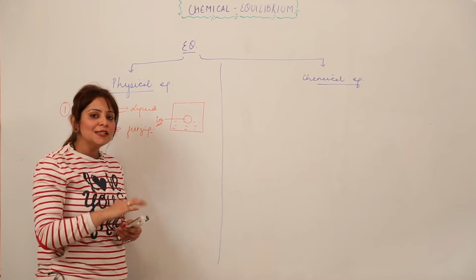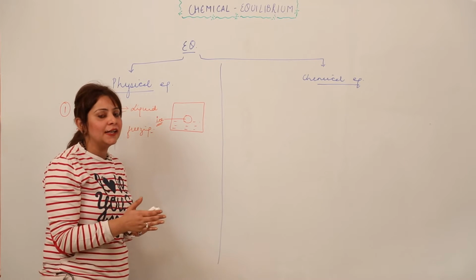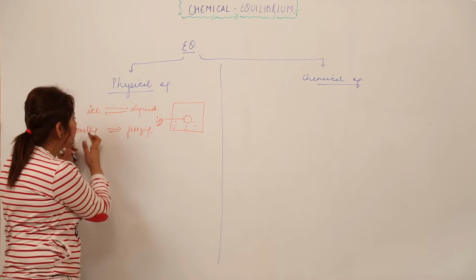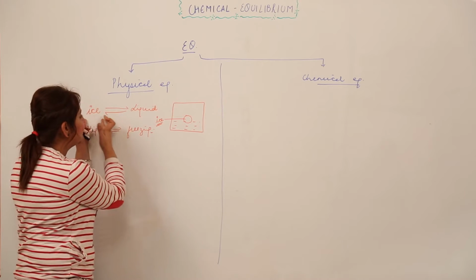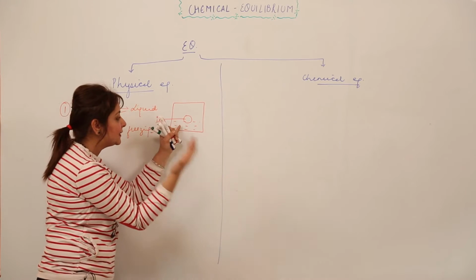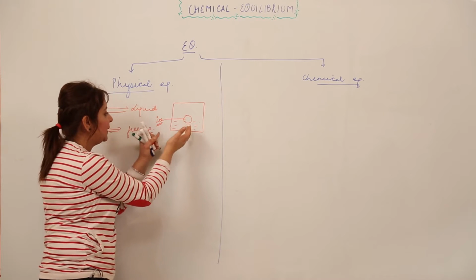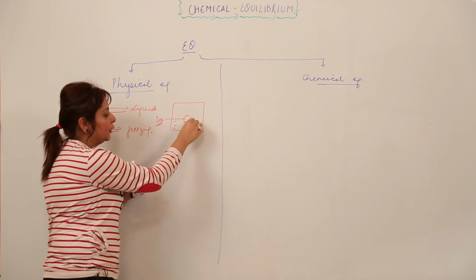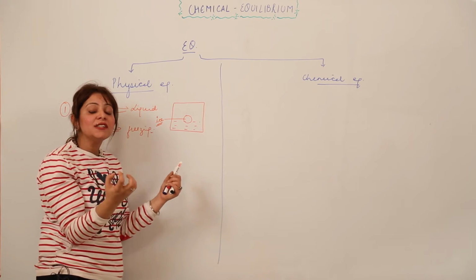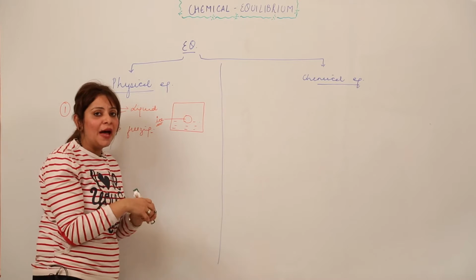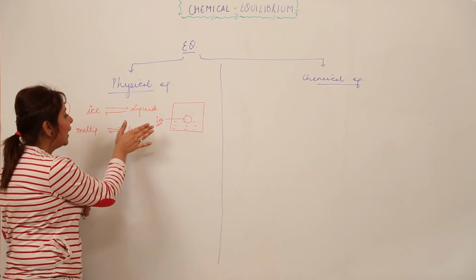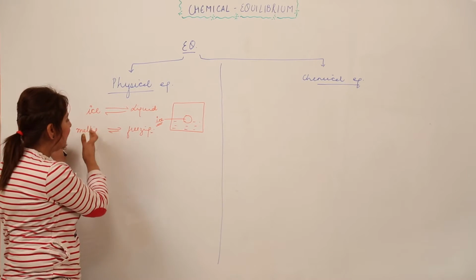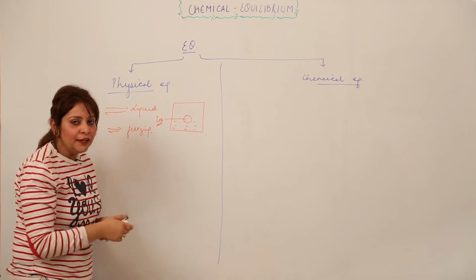So that means ice is not melting. Yes, it is melting, but the rate at which the ice is getting converted into liquid is the same as the rate at which the liquid molecules are reaching the surface of the ice, condensing, you can say freezing back and converting back into ice. So that means here the melting is in equilibrium with the freezing.